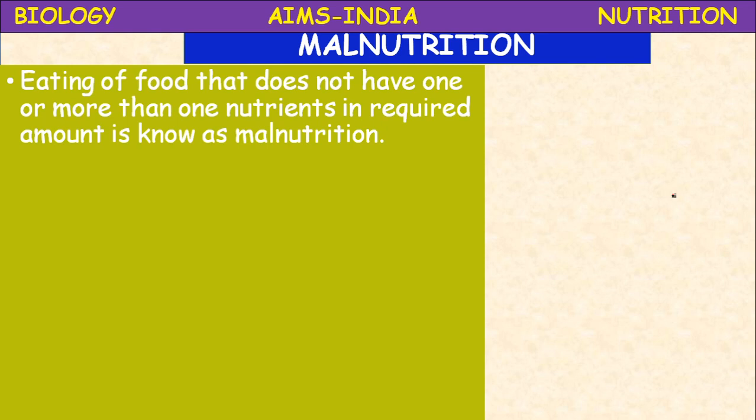Okay. Diseases due to malnutrition. We know that the food is the main source to maintain biological processes in a perfect manner. Our diet should be a balanced one which contains a proper amount of carbohydrates, proteins, vitamins, mineral salts and fats.